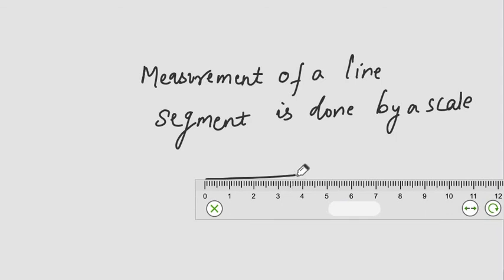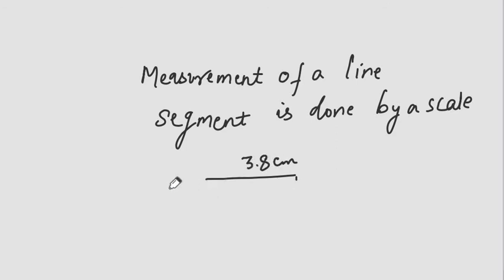So it is roughly 3.8 centimeters. So you cannot measure a line, but you can always measure a line segment. So we represent a line segment like this, and the length of line segment AB is 3.8 centimeters.